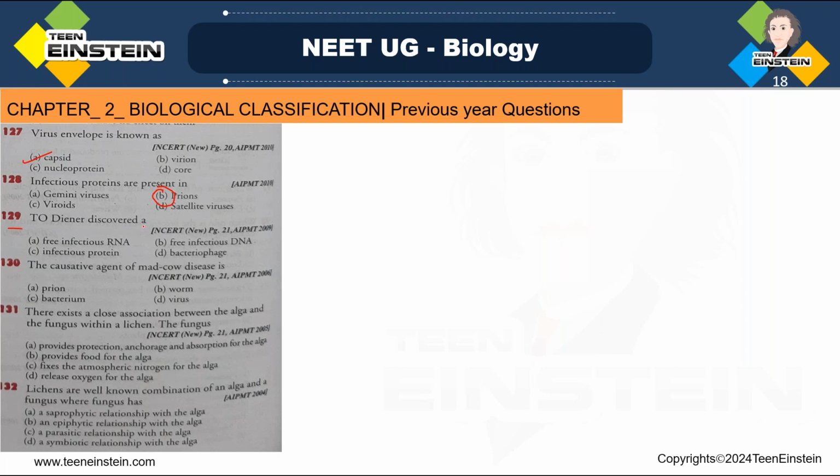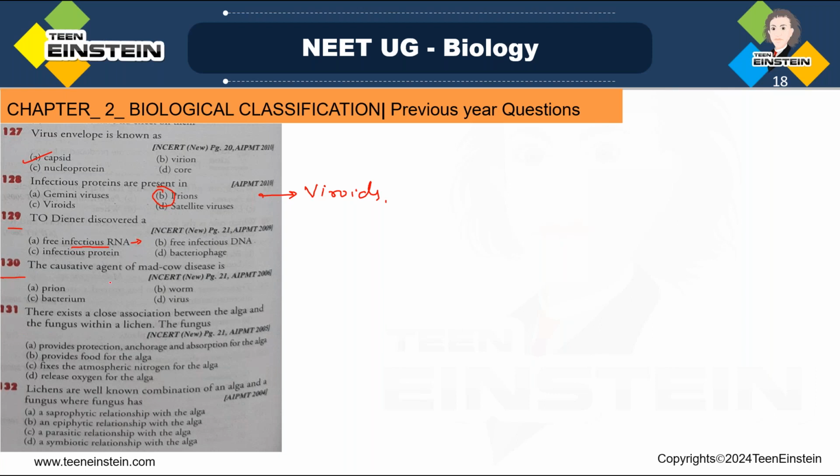Diener discovered free infectious RNA. What is that free infectious RNA? Prions, viroids. We know that these are small circular single-stranded RNA, which is an infectious molecule. Okay, and these are the very small, the smallest non-pathogens. Which one? Viroids. Okay, question number 130.